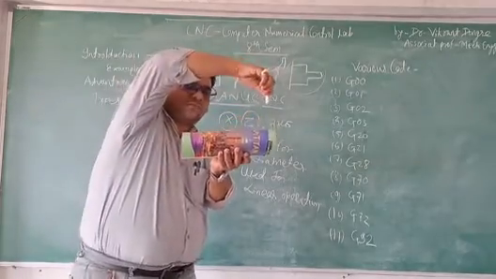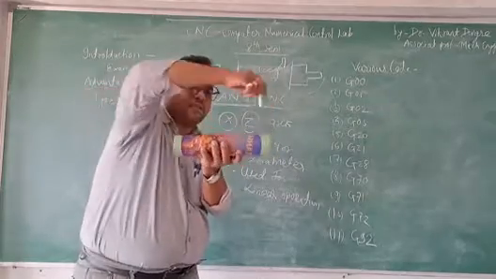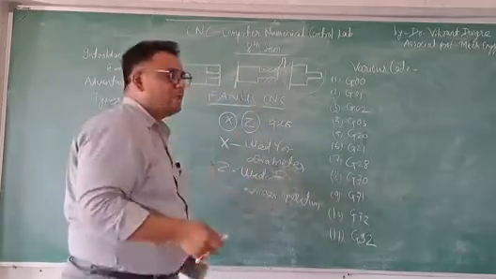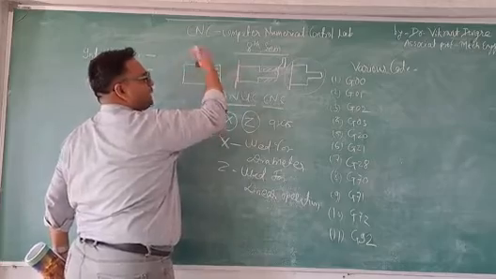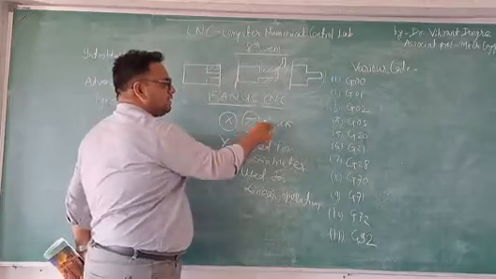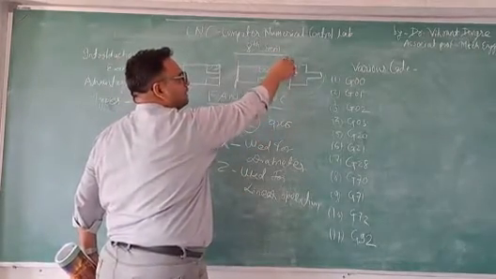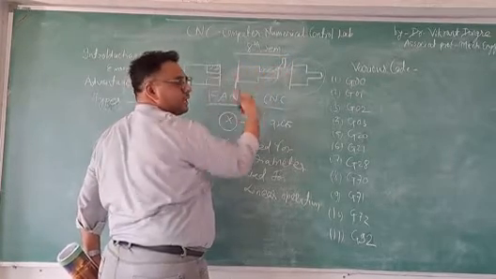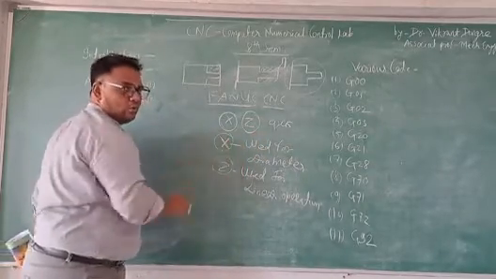There is one tool which will travel in this direction, and there is a tool which will contact it here and remove the chip, remove the metal. So it will remove it from here and it is rotating in this direction also. So x covers the diameter portion and z is the travel of the tool. The tool travels in the linear direction and the work is also rotating in this direction. For that purpose we are using the x code and the z code.